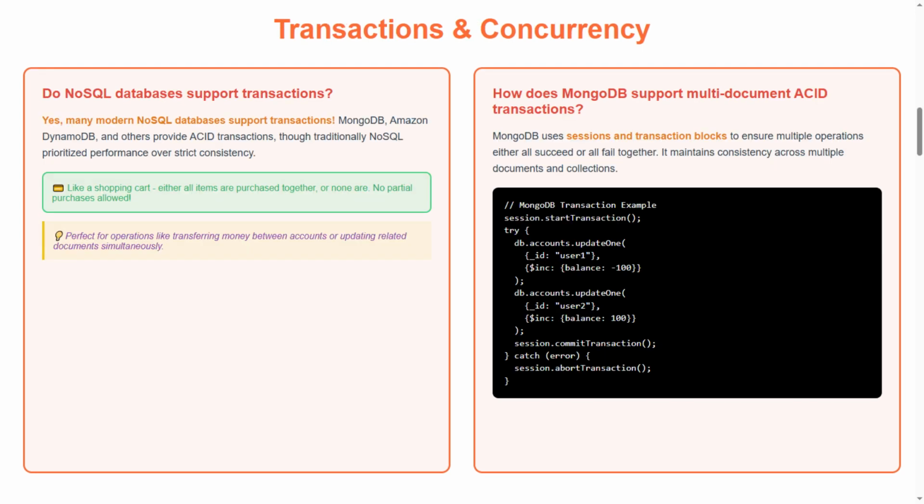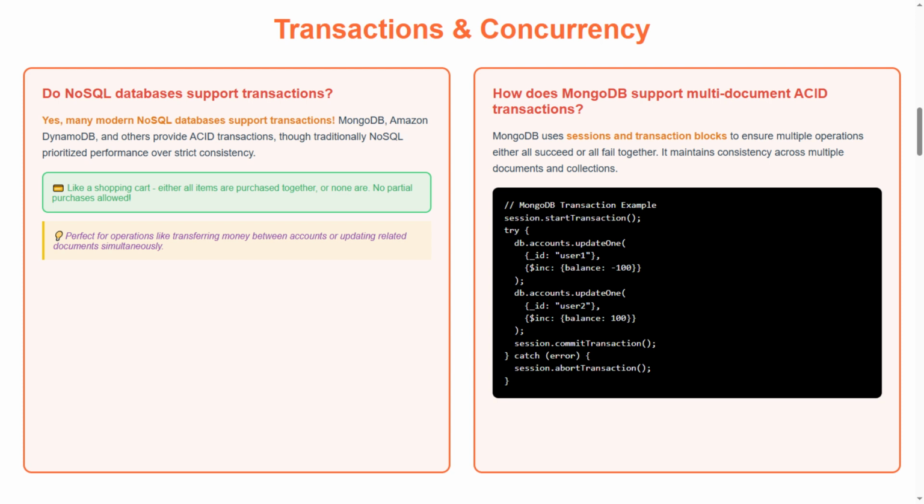Let's explore the fascinating world of transactions and concurrency. Our first question, do NoSQL databases support transactions? Yes, many modern NoSQL databases support transactions. MongoDB, Amazon DynamoDB, and others provide ACID transactions, though traditionally NoSQL prioritized performance over strict consistency.